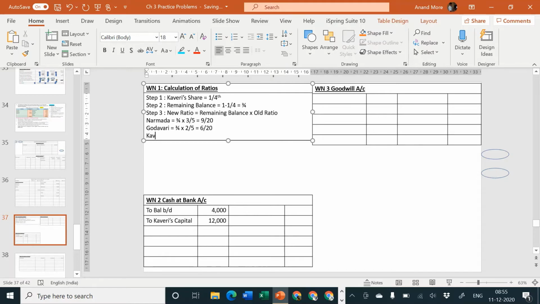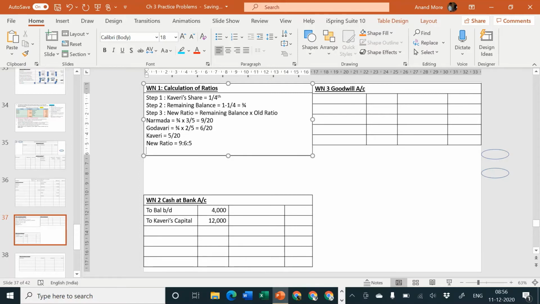Okay. And now Kaveri. 9 pieces are given to Narmada, 6 pieces are given to Godavari. So 15 pieces are already distributed. Out of what? Out of 20 pieces. So 5 pieces are still remaining. That means 5/20 is Kaveri's ratio. And that is the same thing whatever we had promised her. We had promised her 1/4 share. 5/20 and 1/4 are one and the same. So new ratio is also correct. What is the new ratio? 9 is to 6 is to 5.